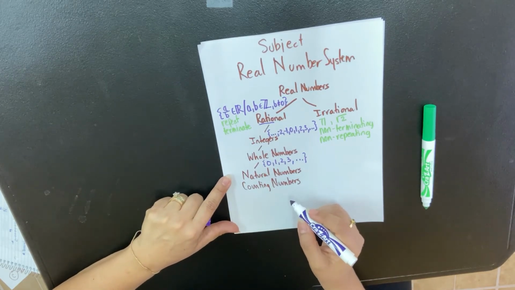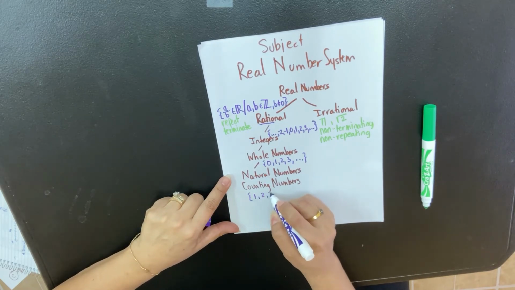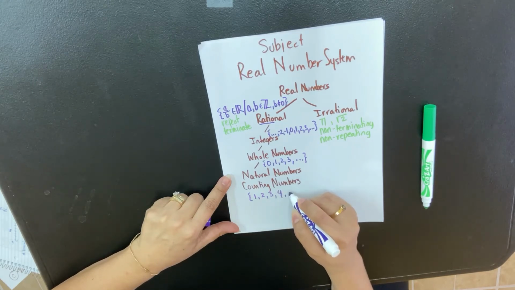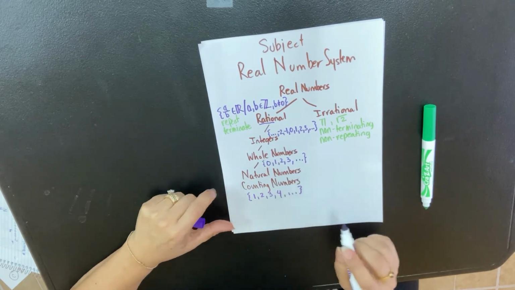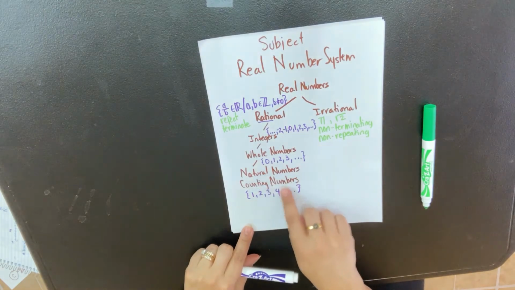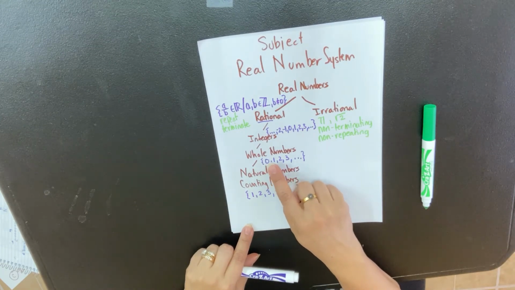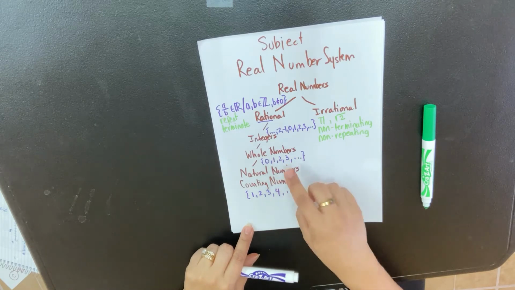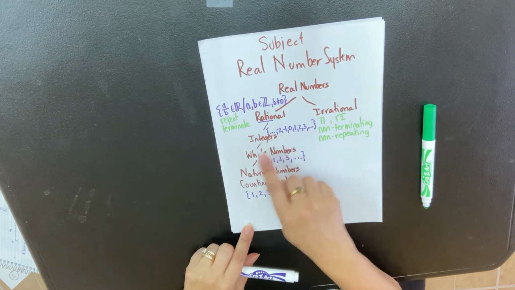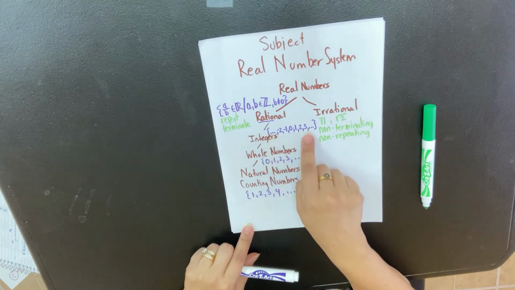And the natural numbers or the counting numbers are what happens naturally. So we start with 1, 2, 3, 4, etc. And it doesn't make sense for us to count numbers like 1/2, a third, a fourth. We count 1, 2, 3. It's how we do it naturally. So those are the counting numbers. So the counting numbers or the natural numbers are 1, 2, 3, 4, etc. Then we add 0, that becomes the whole numbers. Then to the whole numbers, we add the opposites or the negatives of the natural numbers, and we get this set right here.